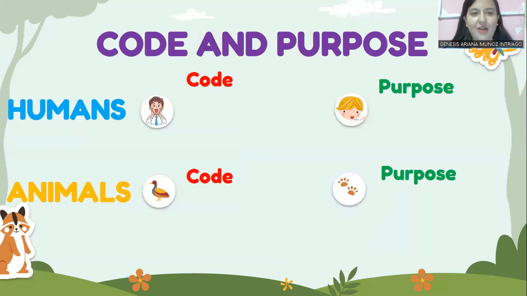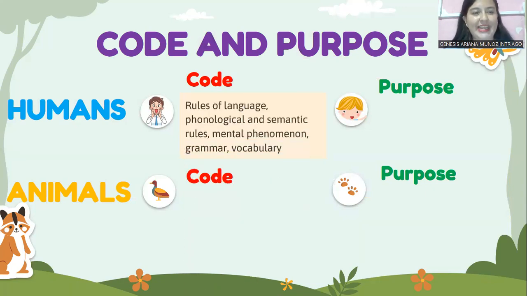Okay. So now let's talk about code and purpose. In human language, the code is all the aspects that we mentioned before, because let's remember that language in humans is a mental phenomenon that contains rules of language, phonological rules, semantic rules, grammar, vocabulary, and all the aspects that we mentioned before.